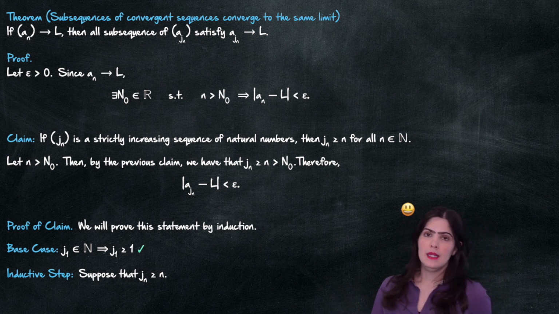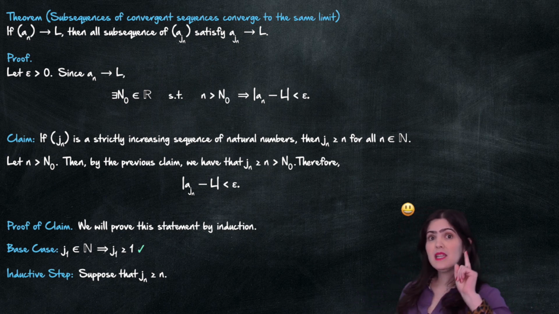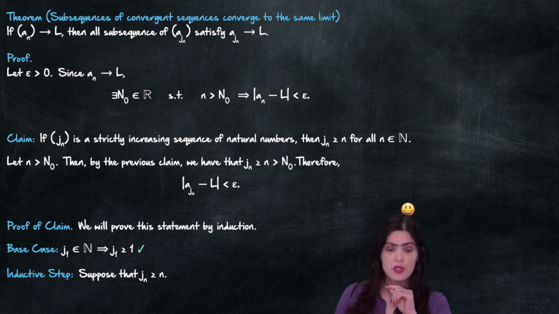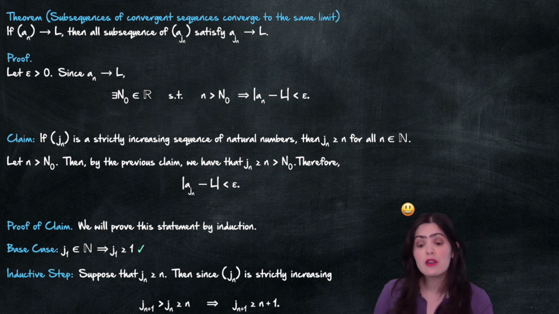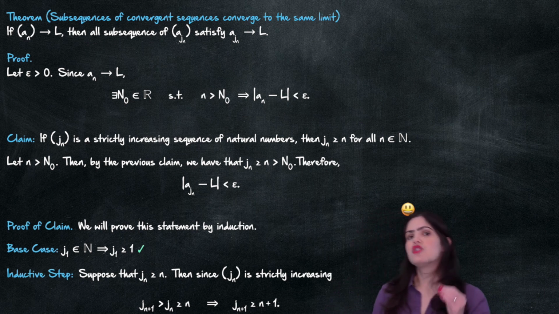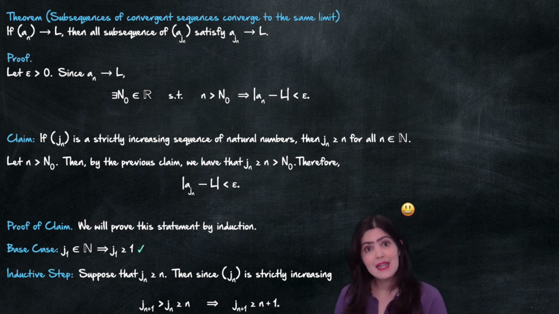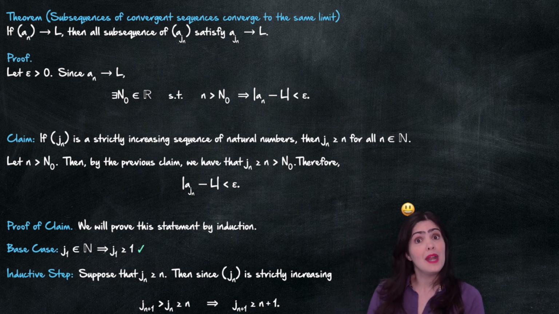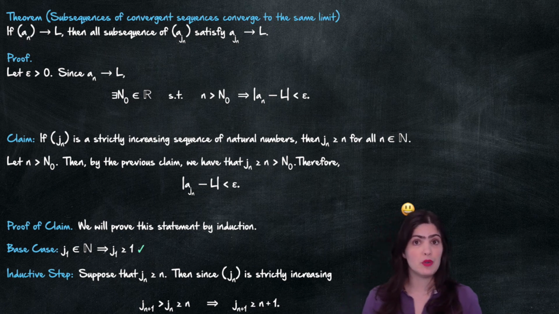Okay, remember that my sequence is a strictly increasing sequence, and this is very important because that tells me that j_{n+1} is strictly greater than j_n, which is greater than or equal to n. But now, j_{n+1} is strictly bigger than n and is a natural number, so it has to be bigger than or equal to n+1, and that completes the proof of my claim.